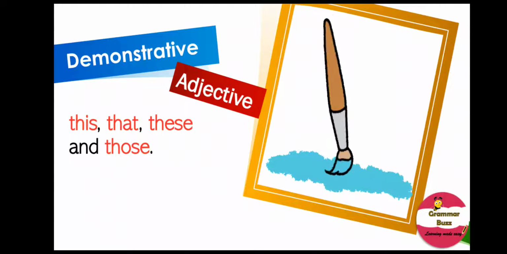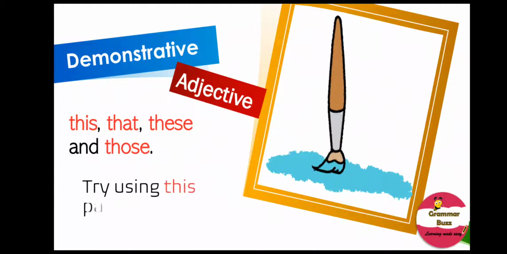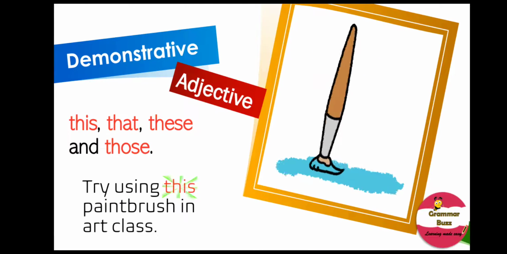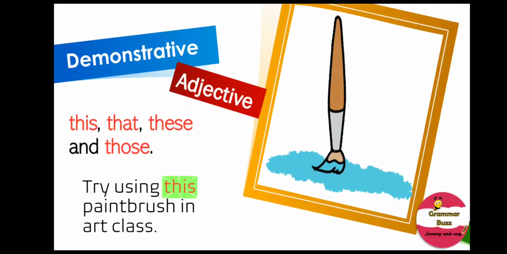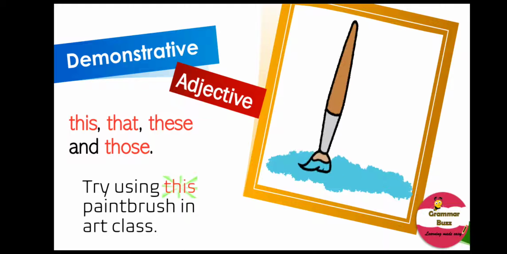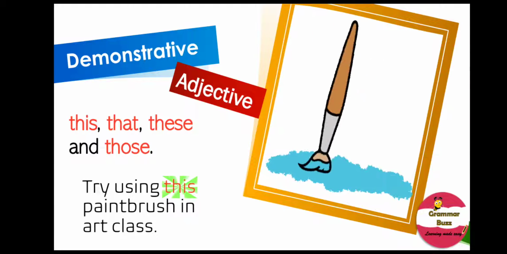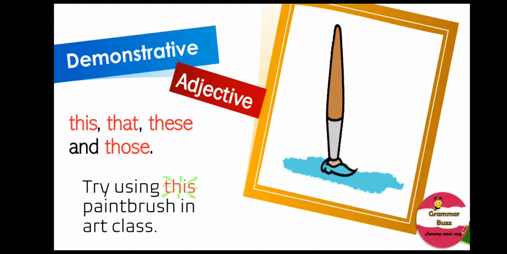This, that, these, and those are demonstrative adjectives. Look at the sentence. Try using this paintbrush in art class. Here the adjective this points out a particular paintbrush. Hence, this is a demonstrative adjective.